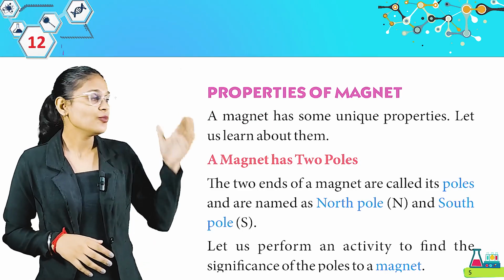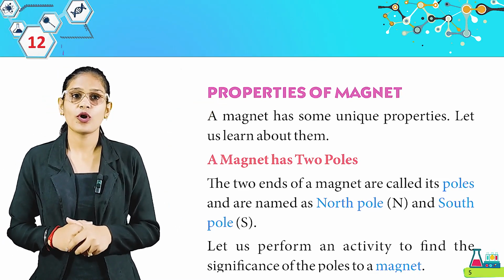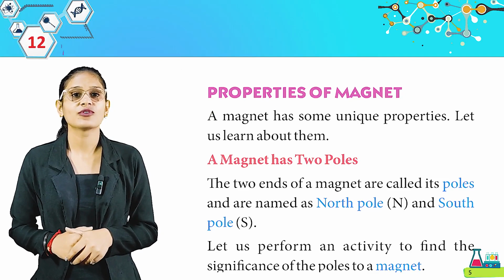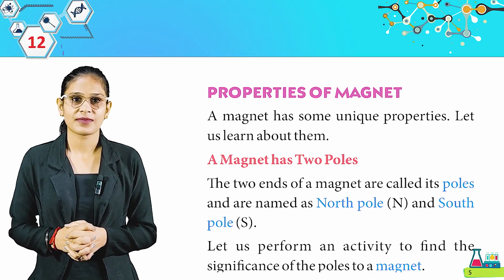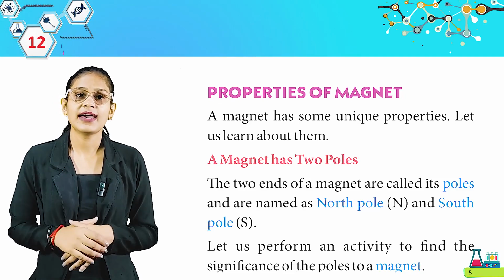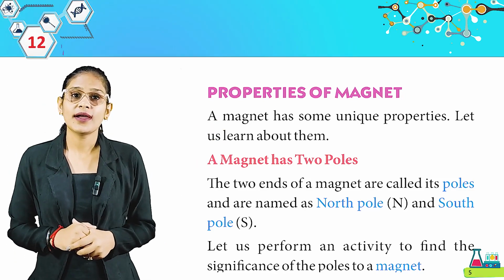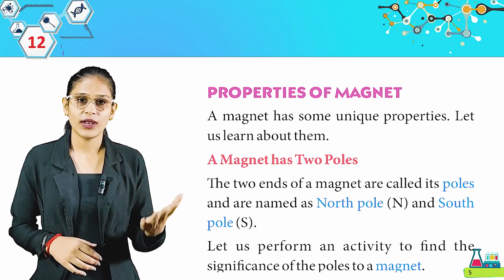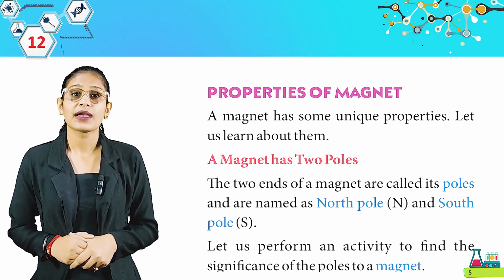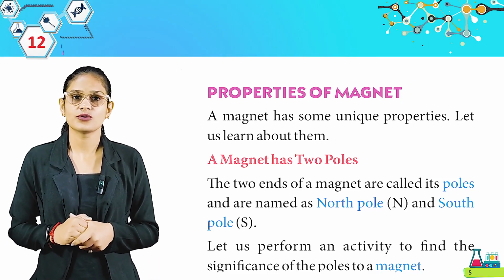Now we have properties of a magnet. A magnet has some unique properties. Let us learn about them. So students, now we will learn about the properties of a magnet. A magnet has two poles. The two ends of a magnet are called its poles and are named as North Pole, N, and South Pole, S. Let us perform an activity to find the significance of the poles to a magnet.